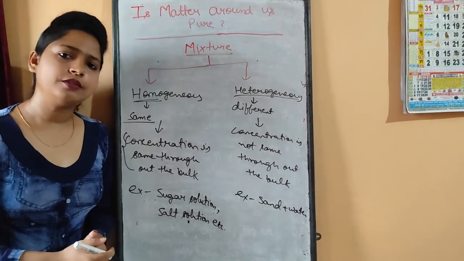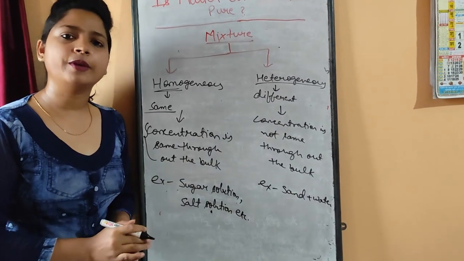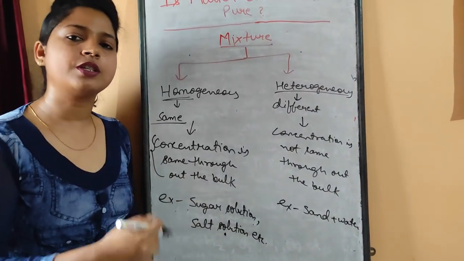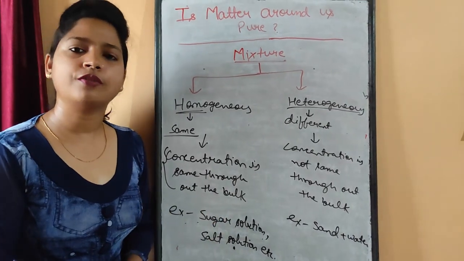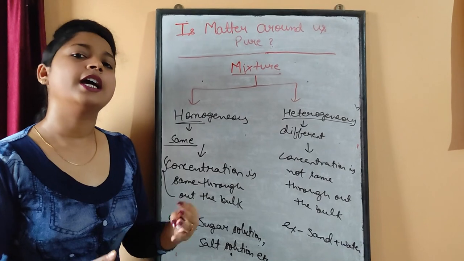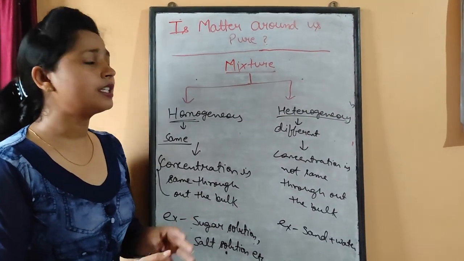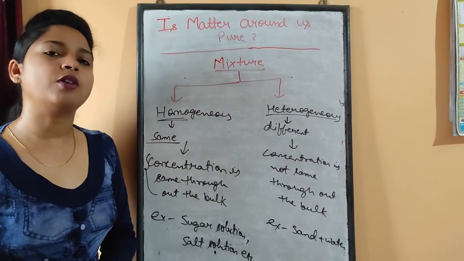So in this lecture we read about the classification of matter, the classification of pure substances, the elements and the compounds, the classification of elements, and understood the concept of compounds, and ultimately at last we read about the impure substances, that is mixtures, and the types of mixtures.